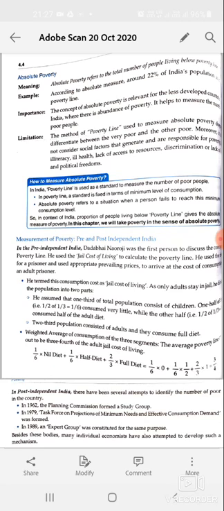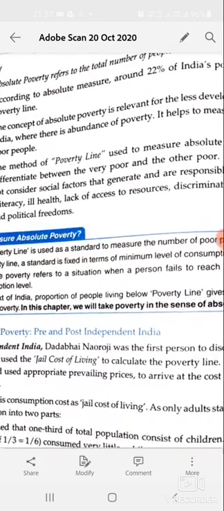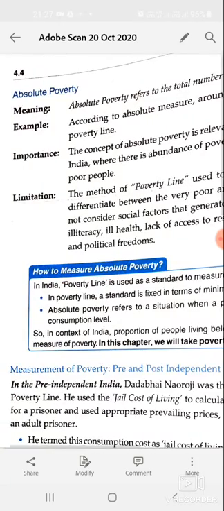We can say such a number of people who are unable to fulfill their basic requirements are called the absolute poor. And in relative poverty, we compare poverty among different individuals, communities, nations, and societies. That is absolute poverty versus relative poverty. Example: according to the absolute measure, around 22% of the Indian population is below the poverty line. This is one example of absolute poverty.